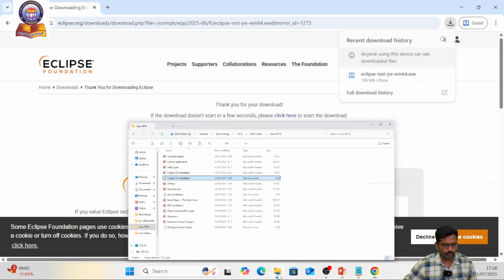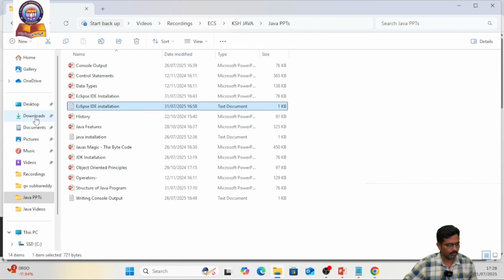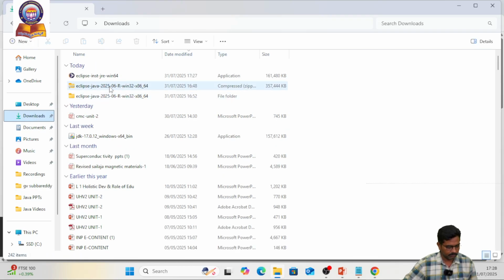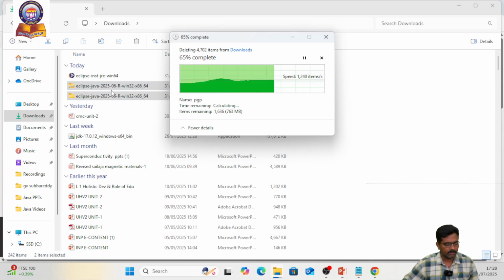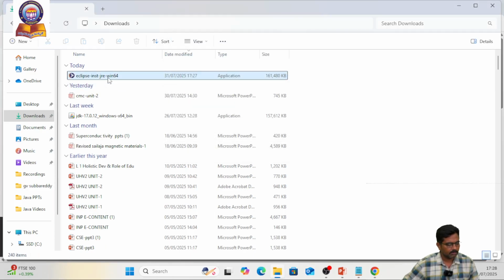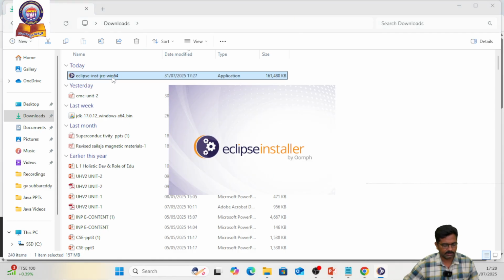So now you open your Explorer, go to the downloads folder, and you can see the application. This is the file we downloaded. Double click this file, where the installation process starts.